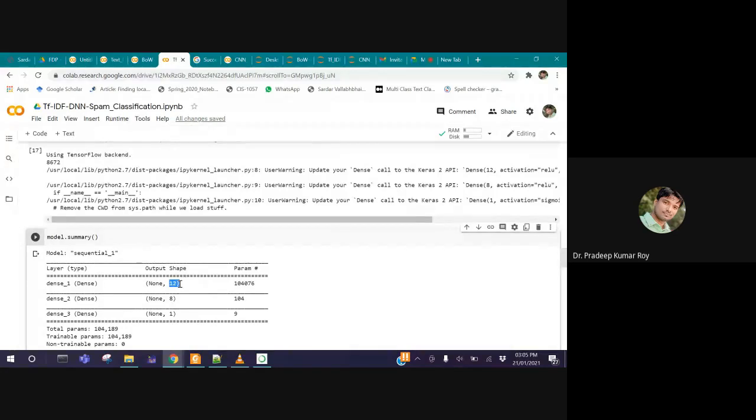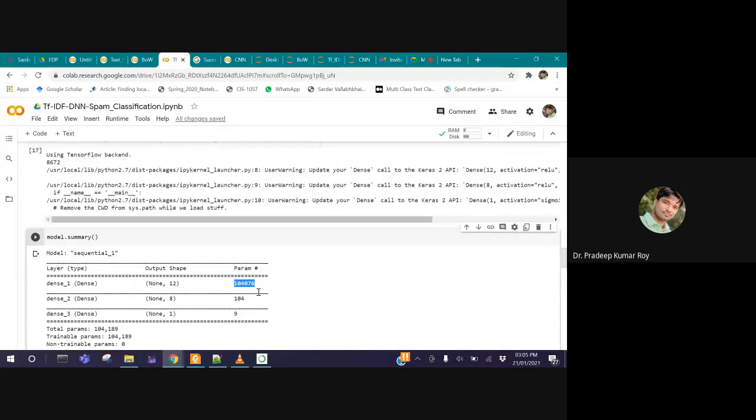8672 04064. 104064, right? Yes, sir. And plus 12 bias. Plus add 12 additional weight, that is a bias. Can we get this number? 104076. Yes. So these many parameters, or you can say these many weights, are present between input to first hidden.